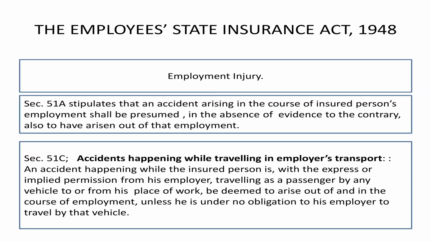Now section 51 says an accident happening while travelling in the employer's transport. The accident happening while the insured person is travelling with express or implied permission from his employer, in the bus or transport provided to him, amounts to an employment injury.